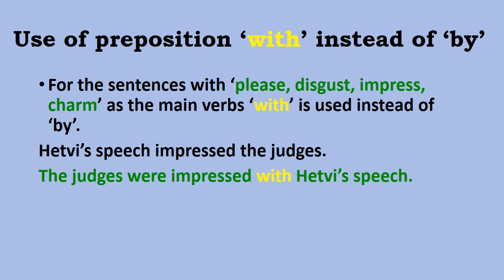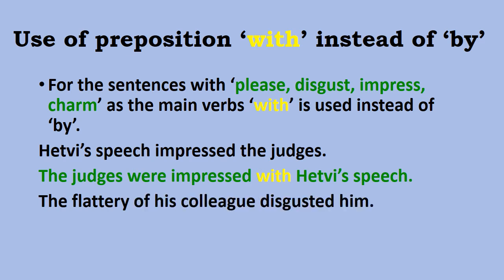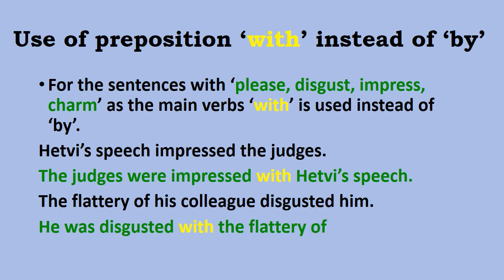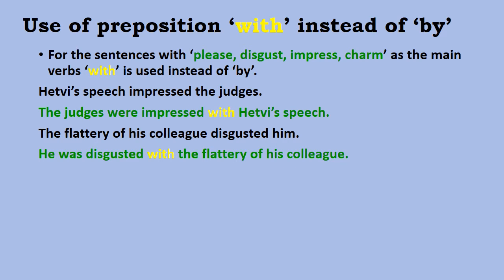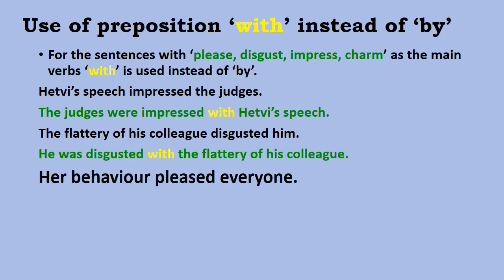Next sentence is, the flattery of his colleague disgusted him. Disgusted being the main verb, our passive voice will be, he was disgusted with the flattery of his colleague. We see one more sentence here. Her behavior pleased everyone.